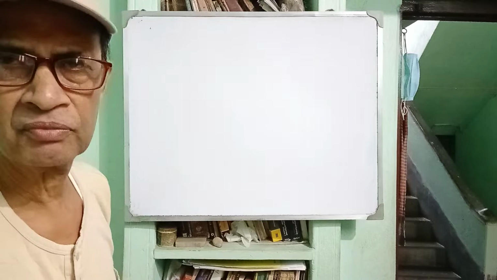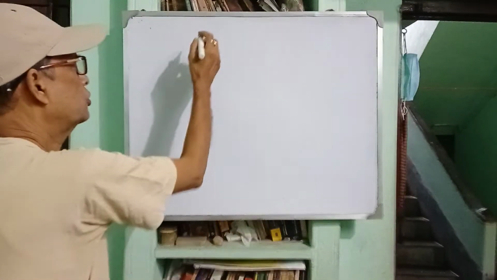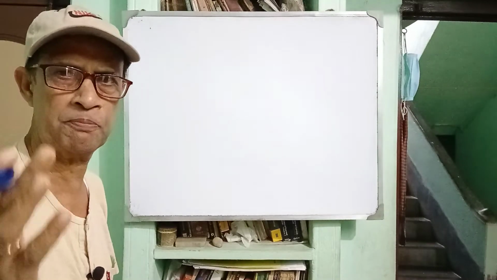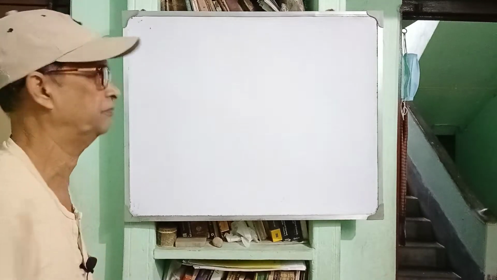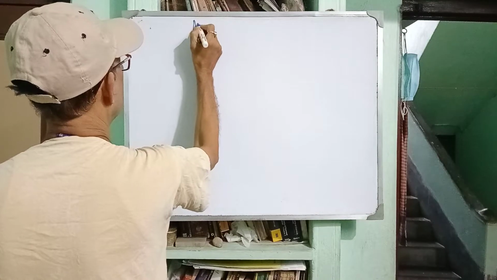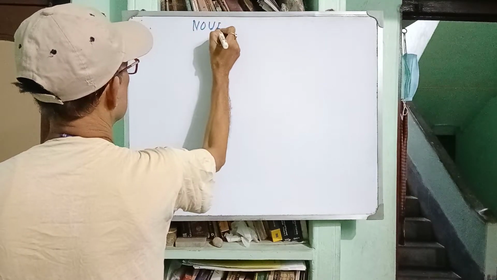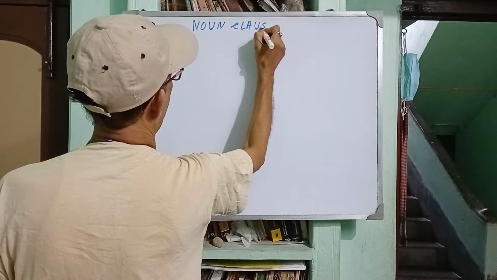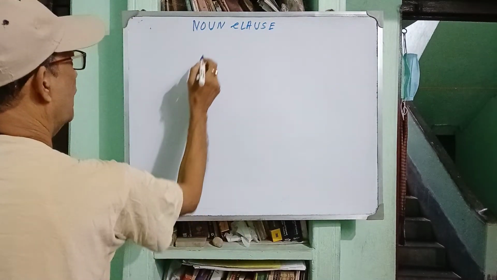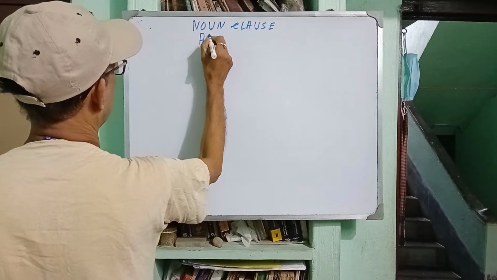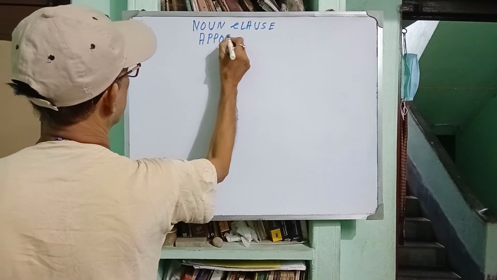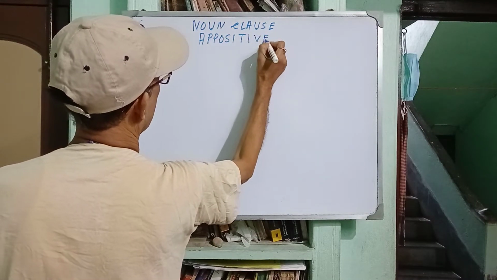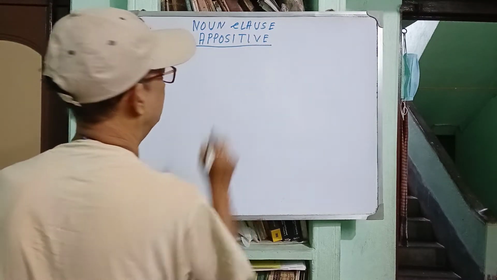For example, I am writing down today's topic of discussion: noun clause, complex sentence, and noun in apposition. Noun clause, appositive.